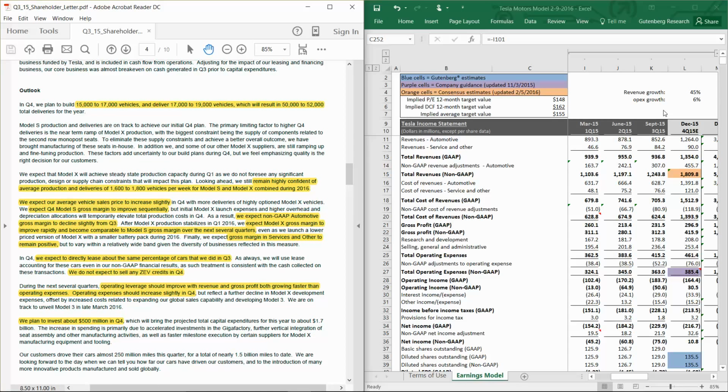And then we're going to run some sensitivity analysis on some of the more important assumptions in our model, including the ramp of production of Model X and the CapEx assumptions, particularly when the Model 3 CapEx is going to come into play.